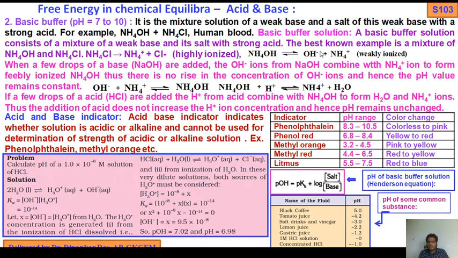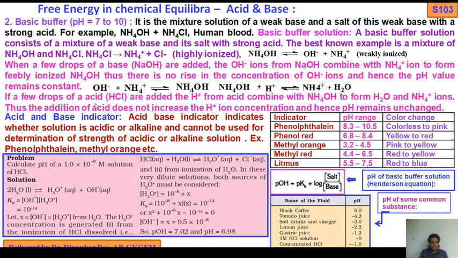Ammonium chloride is highly ionized; ammonium hydroxide is weakly ionized due to being a weak base. When a few drops of base, sodium hydroxide, are added, the OH minus ions combine with ammonium ions to form feebly ionized ammonium hydroxide. As you know, ammonium hydroxide is a weak base, thus there is no rise in concentration of OH minus ions, and hence the pH value remains constant. So OH minus with ammonium ions, we get ammonium hydroxide.